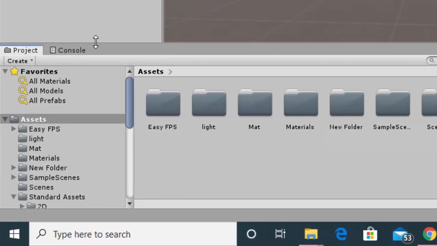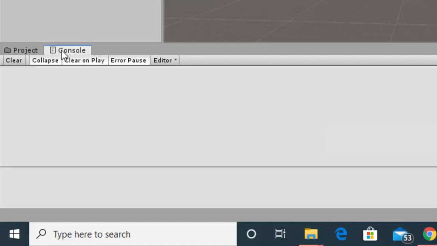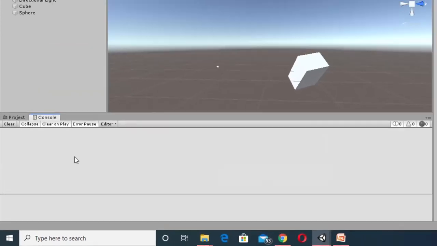Here you can see that there is a console panel. In the console panel, whatever error or warning you get for your script, you can see here.